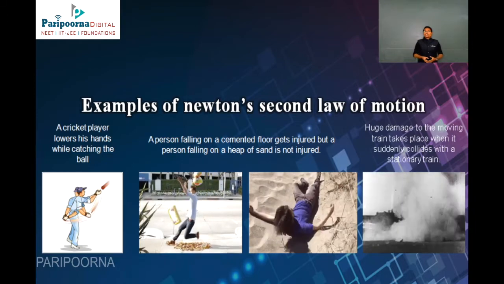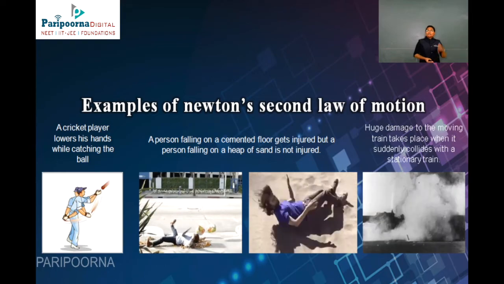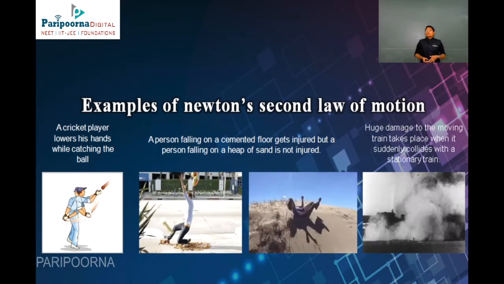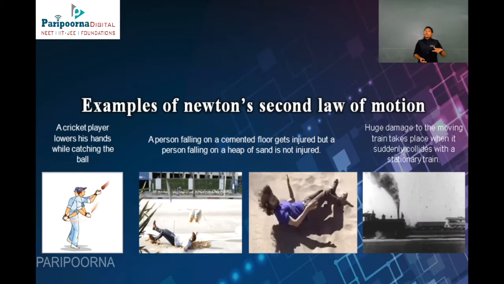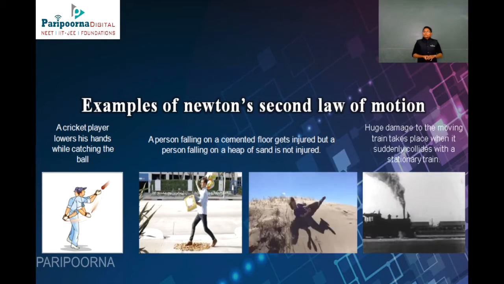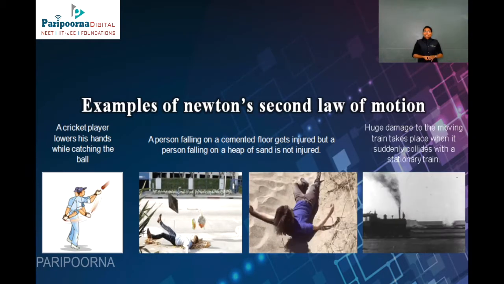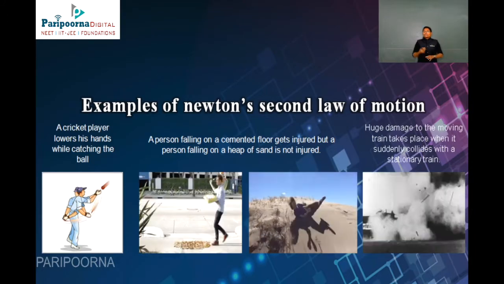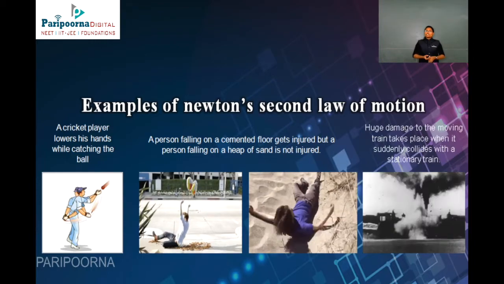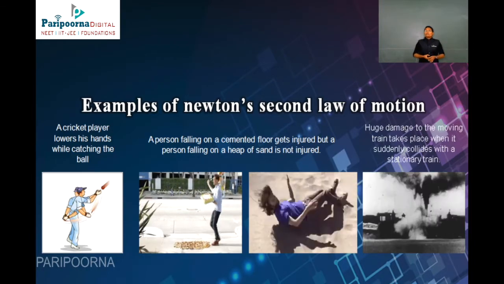Why? It is due to the change in the momentum. Likewise, second example, a person falling on a cemented floor gets injured, but a person falling on a heap of sand will not get injured. Why? If you fall down on a cement road, you will get injured. If you fall down on sand, it will not injure as much as the cemented road. It is due to the change in the momentum.